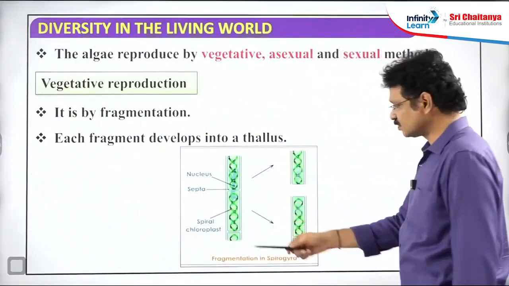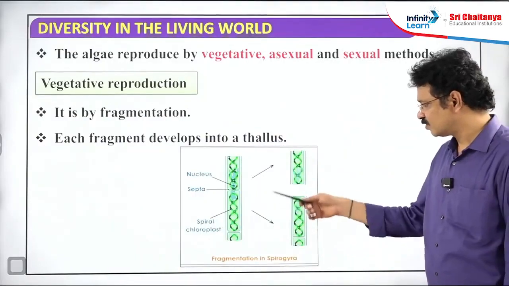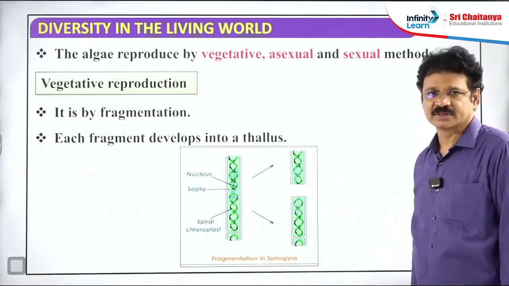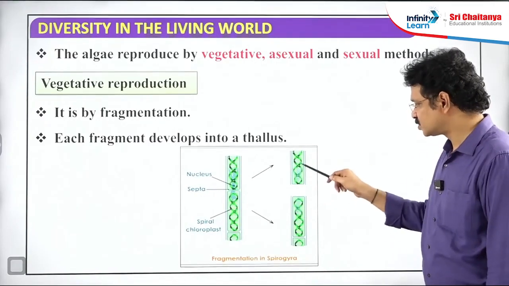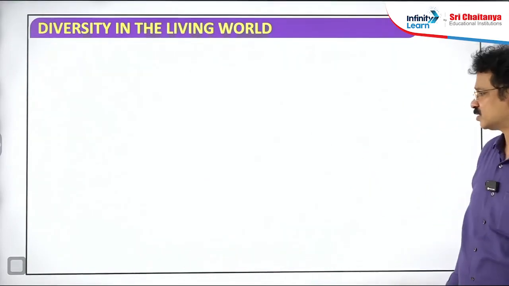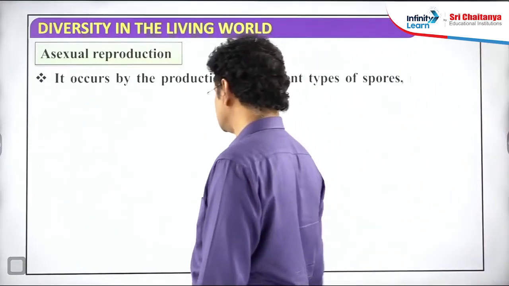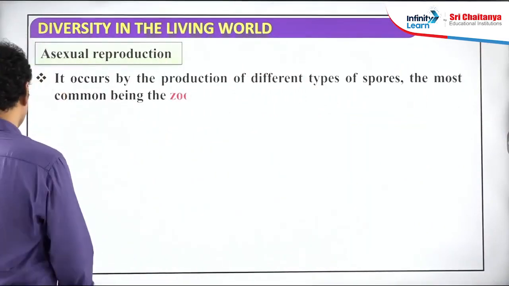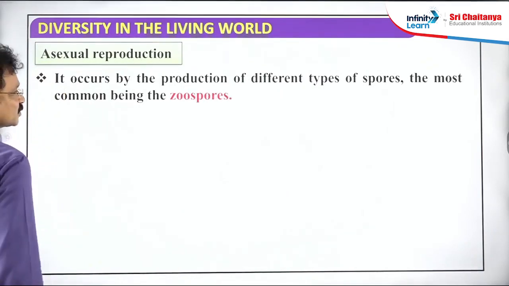It is the Spirogyra filament. Due to some kind of mechanical forces, the filament breaks down into fragments. Each and every piece is able to grow as one independent organism. Next one, asexual reproduction. It is carried out by producing spores.